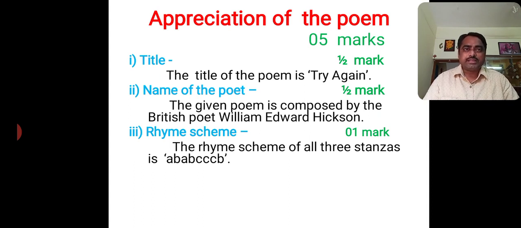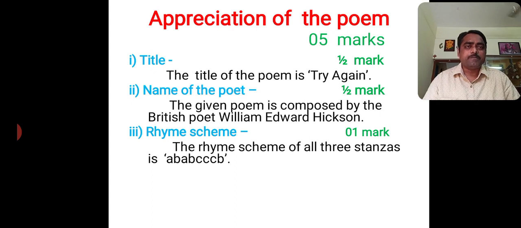Then first one, title. The title of the poem is Try Again. Okay, don't write only try again, but what you have to do, you have to write in complete sentence. The title of the poem is Try Again. It is for half mark. Second, name of the poet. The given poem is composed by the British poet William Edward Hickson. You have to write in complete sentence. Okay, it is for half mark.